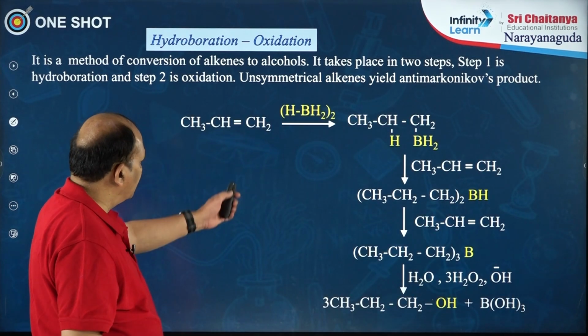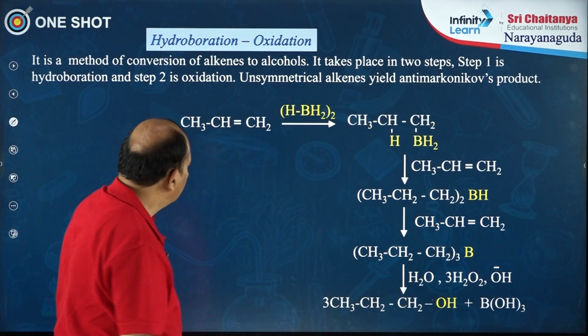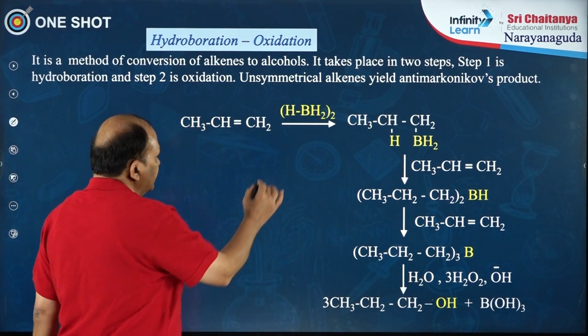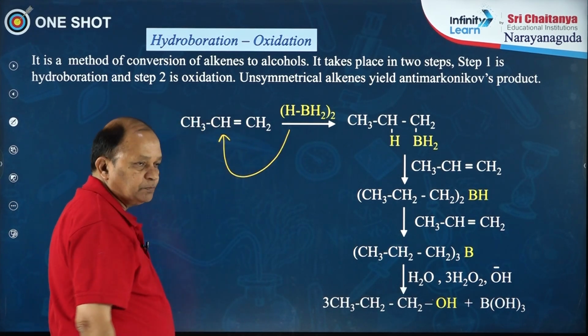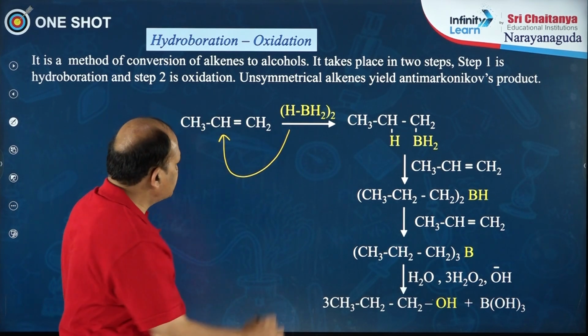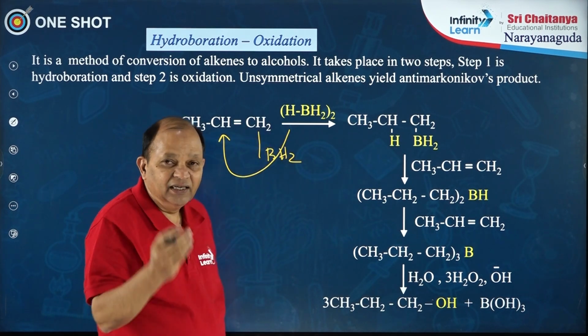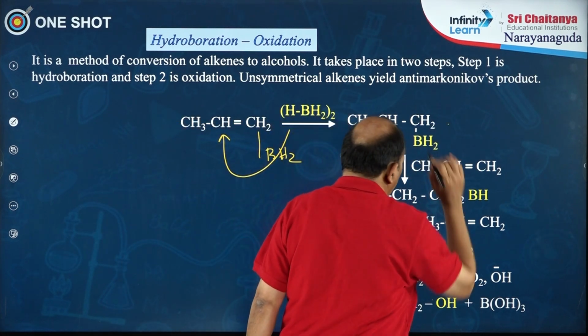Now, observe this reaction, the unsymmetrical alkene propene is reacting with diborane. Hydrogen will attack the sp2 carbon having fewer hydrogens, and boron will attack the other sp2 carbon, which is less sterically hindered. So, this is the initial product.